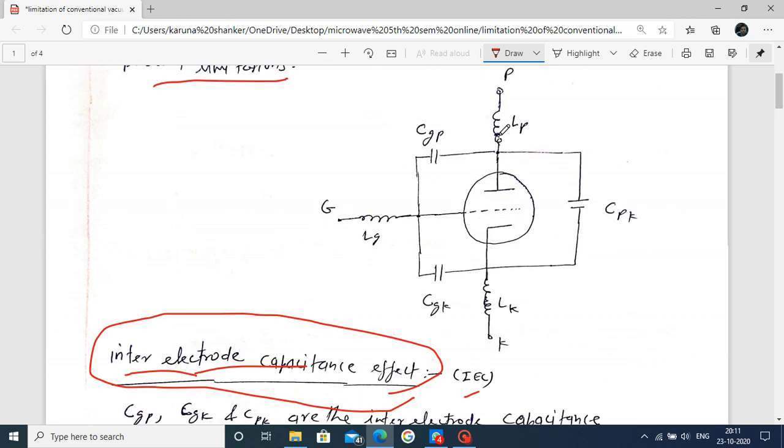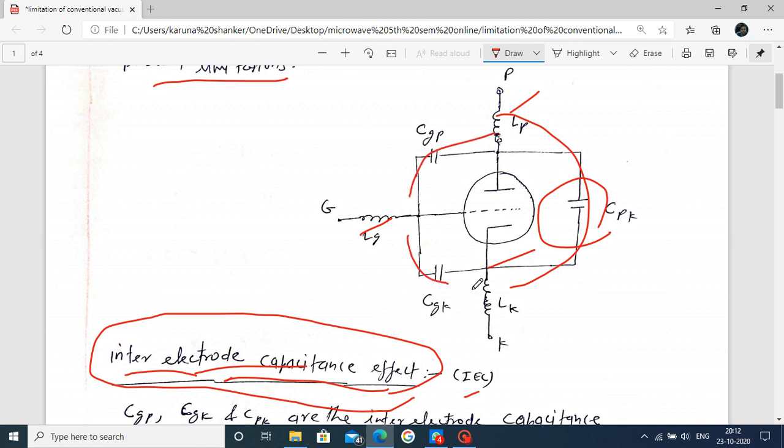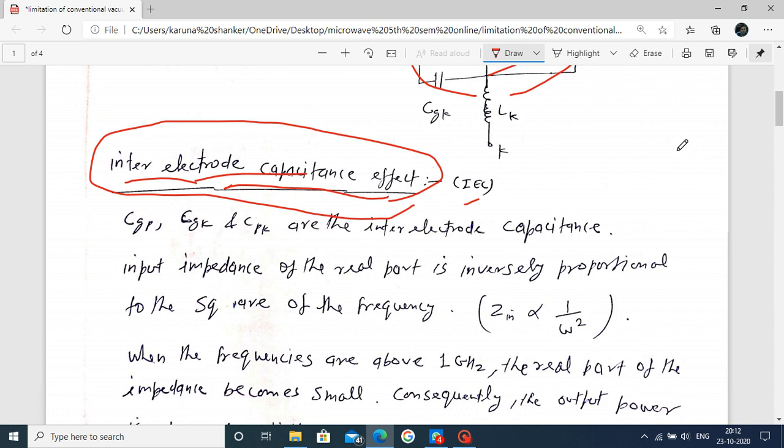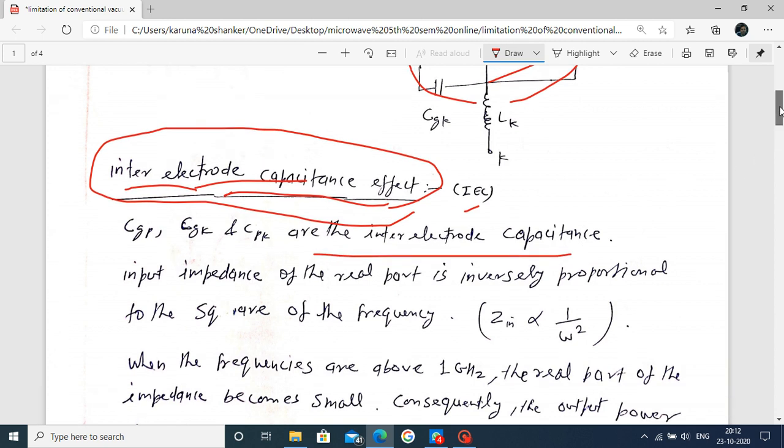Inter-electrode means between this electrode, this electrode, and this electrode, the combination is represented by capacitance. Due to the formation of such capacitances, C GK and C GP, these are called the inter-electrode capacitances.